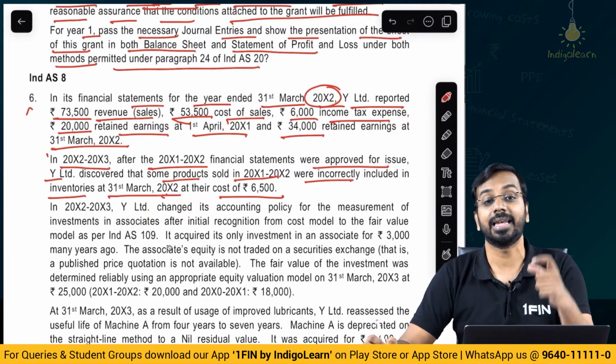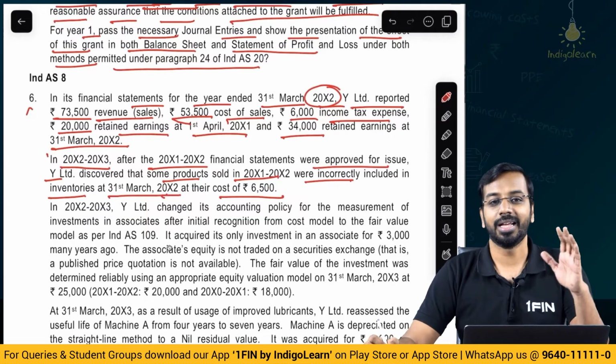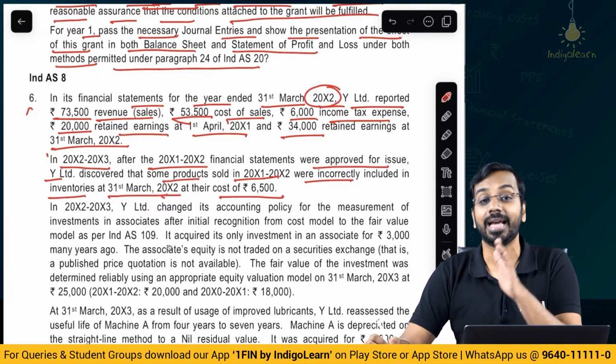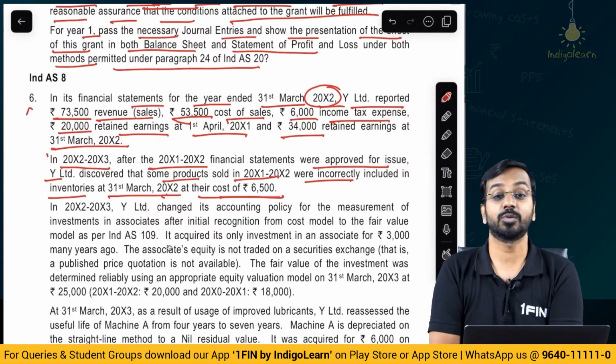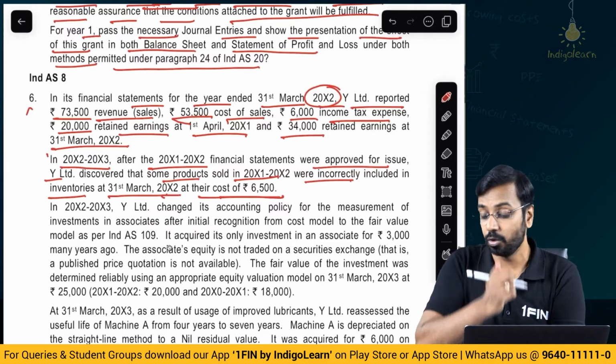Now this is an error. Here we are not talking about adjusting or non-adjusting event. This is an error. What is the error? We have included some sold items in inventory, which means inventory has been overstated.